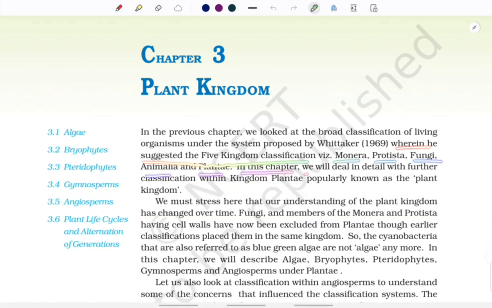In this chapter, we will deal in detail with the further classification within the kingdom Plantae, popularly known as plant kingdom. So in this chapter, we are only going to study the plant kingdom, or we can also call it kingdom Plantae. Let's start. We must stress here that our understanding of the plant kingdom has changed over time. Fungi and members of Monera and Protista having cell walls have now been excluded from Plantae, though earlier classification placed them in the same kingdom.